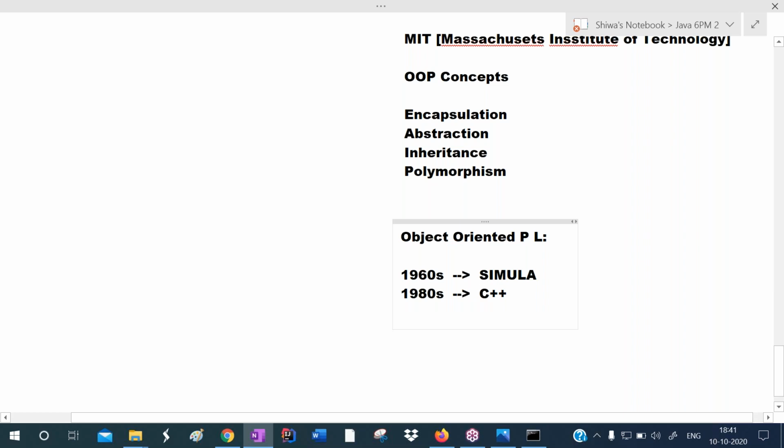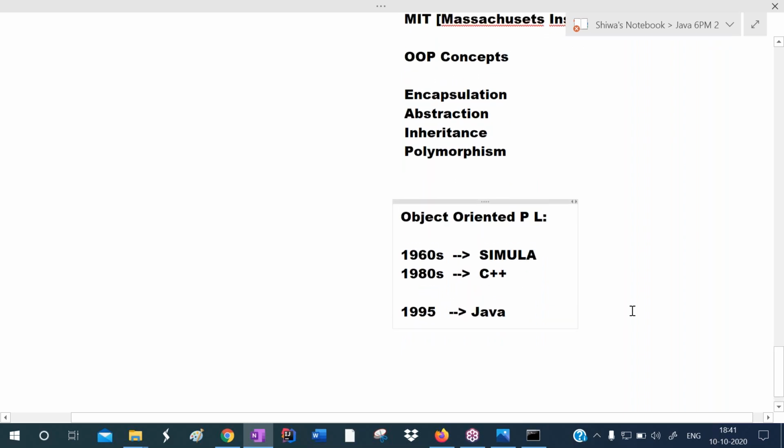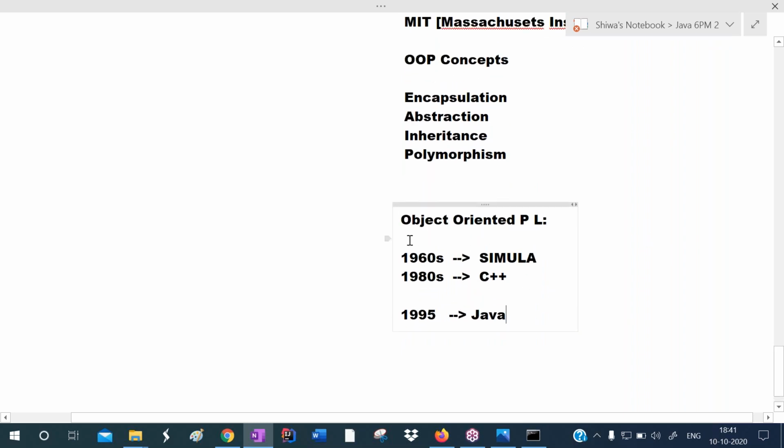Whereas Java was announced in 1995. So this is also an object oriented programming language. Object oriented programming language means any language that supports the four concepts: encapsulation, abstraction, inheritance, and polymorphism.